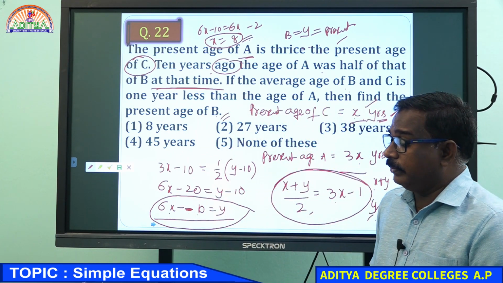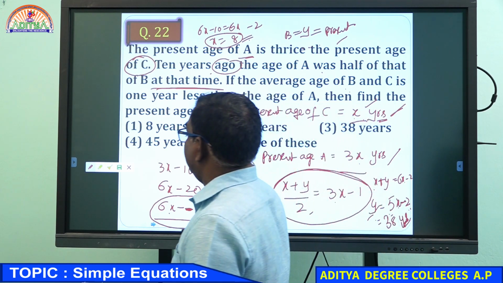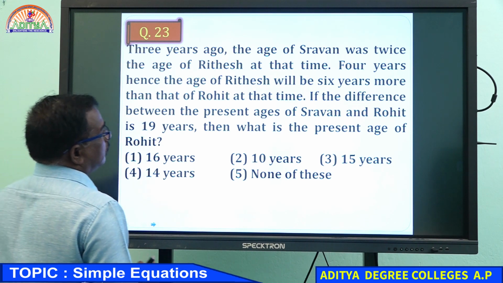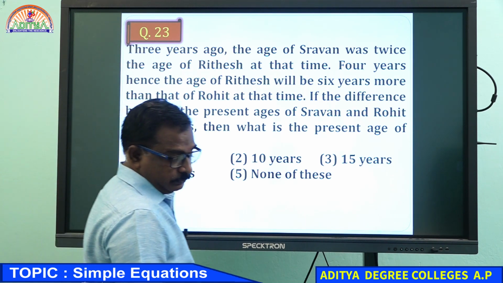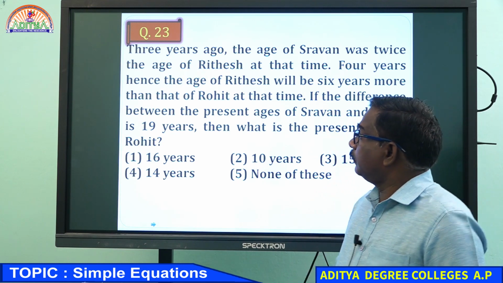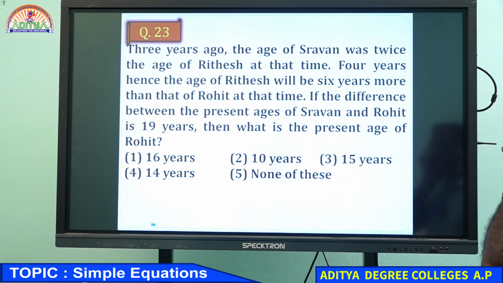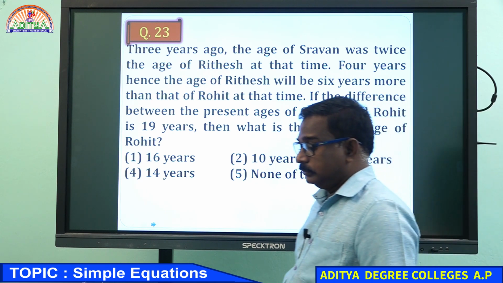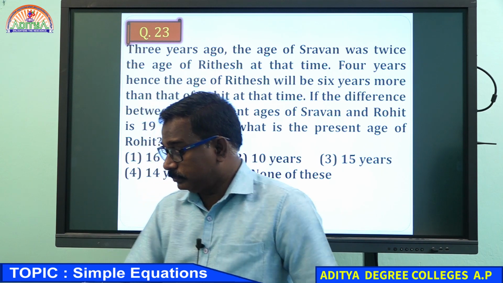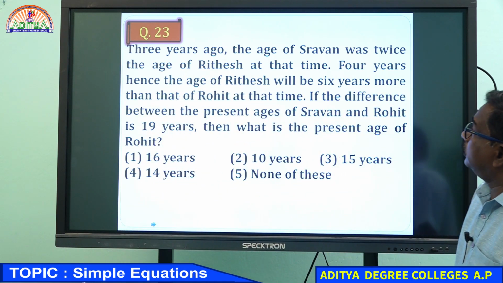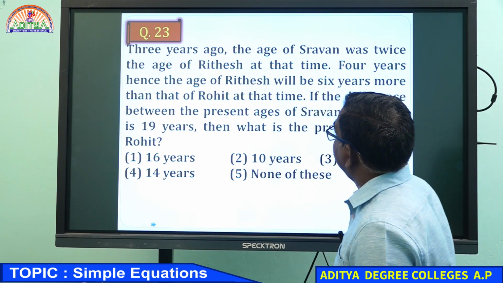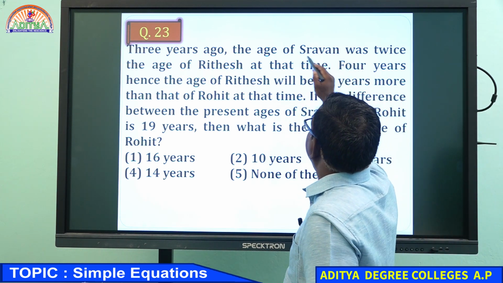One more example I will give, just you try. Three years ago, the age of Shravan was twice the age of Ritesh.